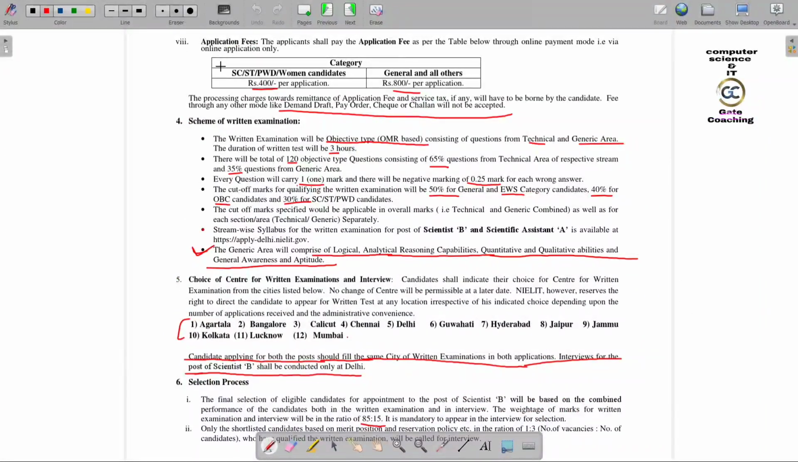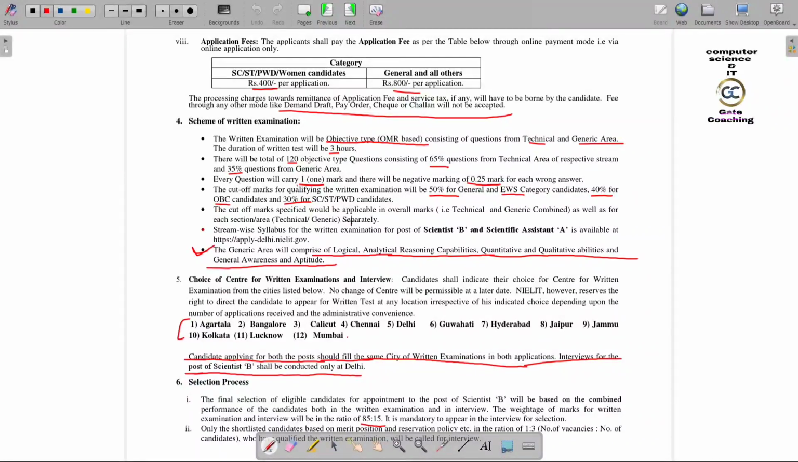Now see the application fee. For SC, ST, PwD and women candidates it's 400, and for general and others it's 800 per application. Payment by demand draft, pay order, cheque or challan will not be accepted. Now see the scheme of written examination.